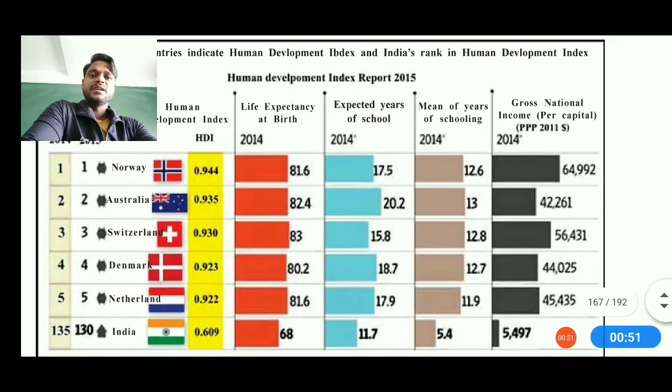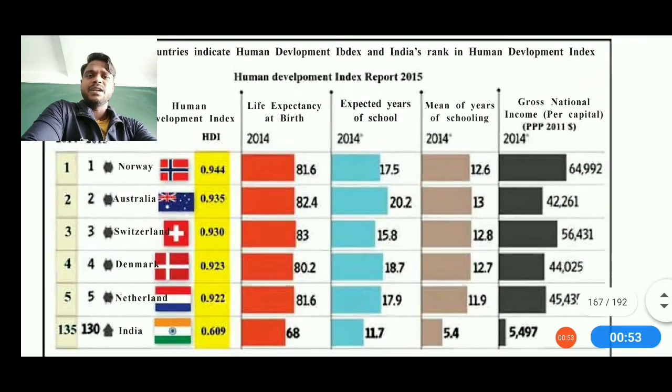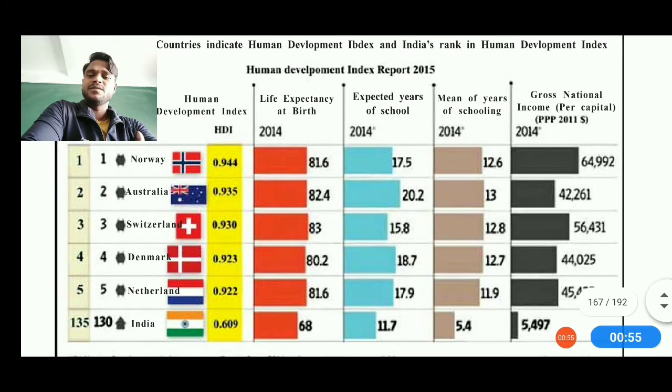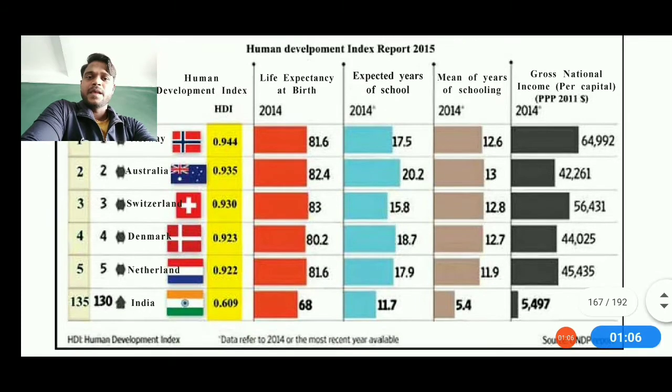Moving further, just taking a revision, I have already made you understand about Norway, Australia, Switzerland, Denmark, Netherlands and all, what gross national per capita income is used in these kinds of countries, and what their development is. I have also talked about India and its rank, which is 130th, with 0.609, and that the human development index is somehow improving slowly in India.